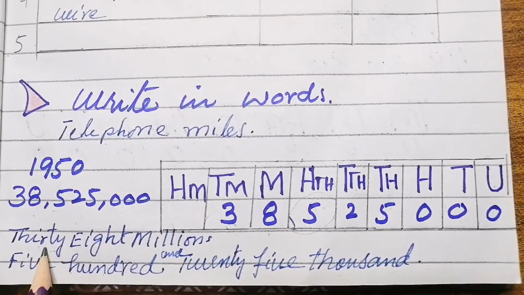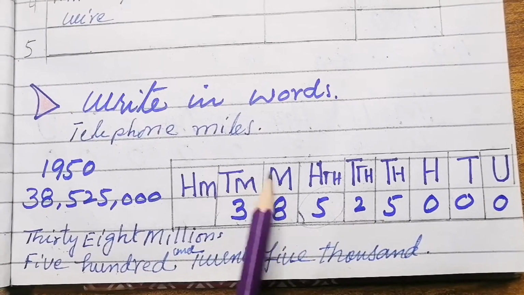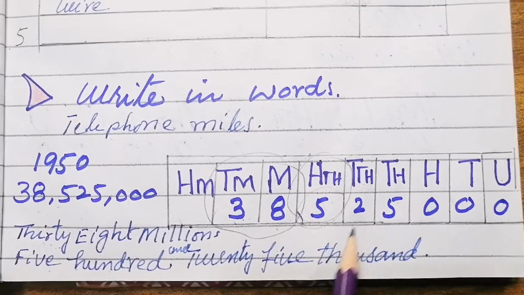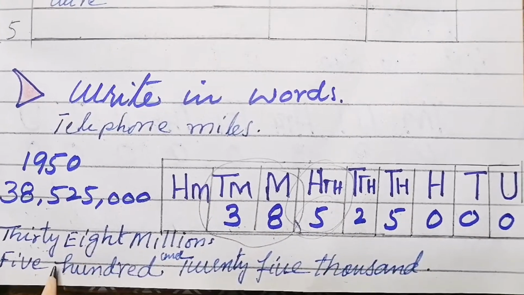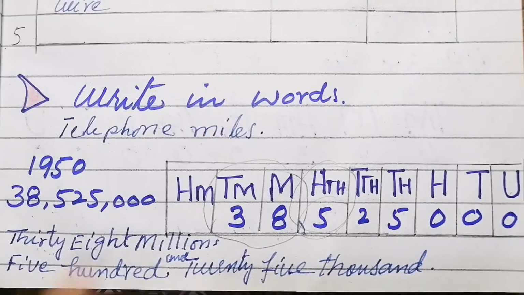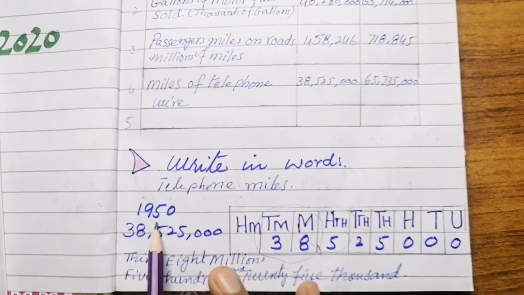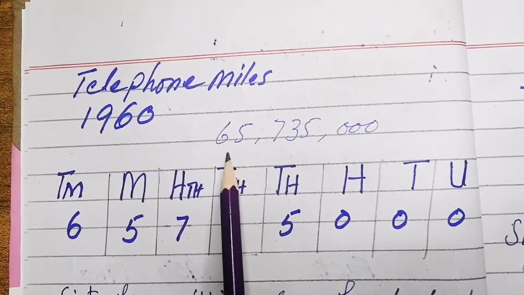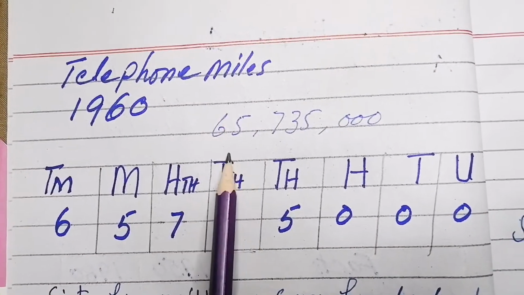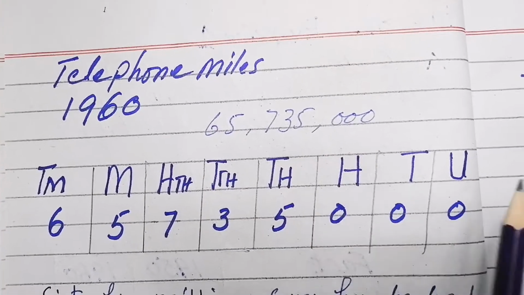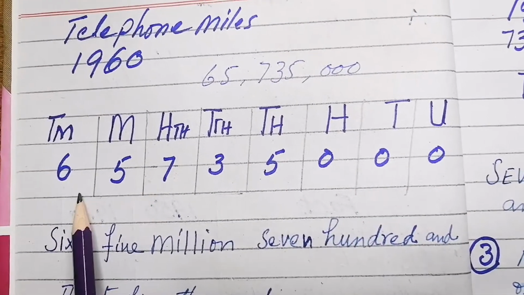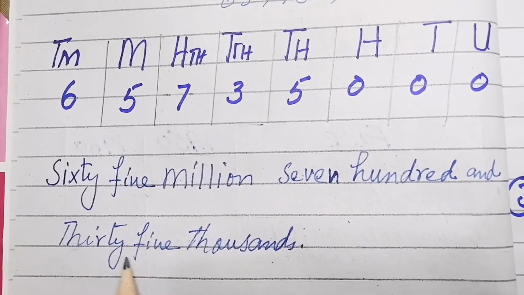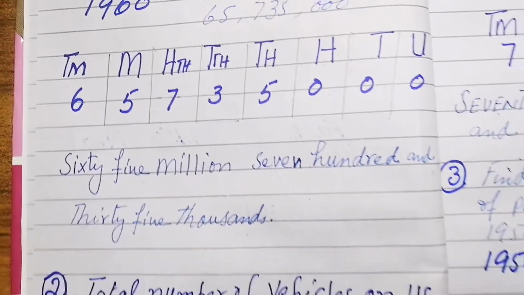So we'll read it like this: 38 million, 525,000. 38,525,000. This is the figure given for 1950, and now we'll see the figure for 1960. In 1960 telephone miles were 65,735,000. We'll put this into the place value chart and read it like this: 65,735,000. Right? So this is question number 1.